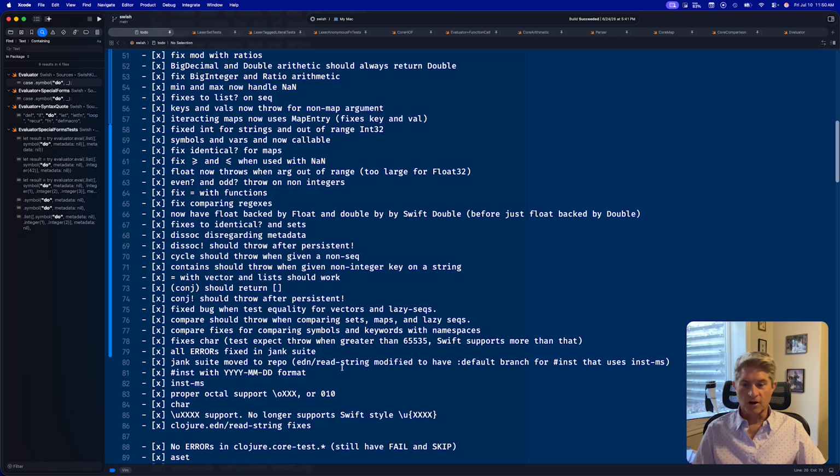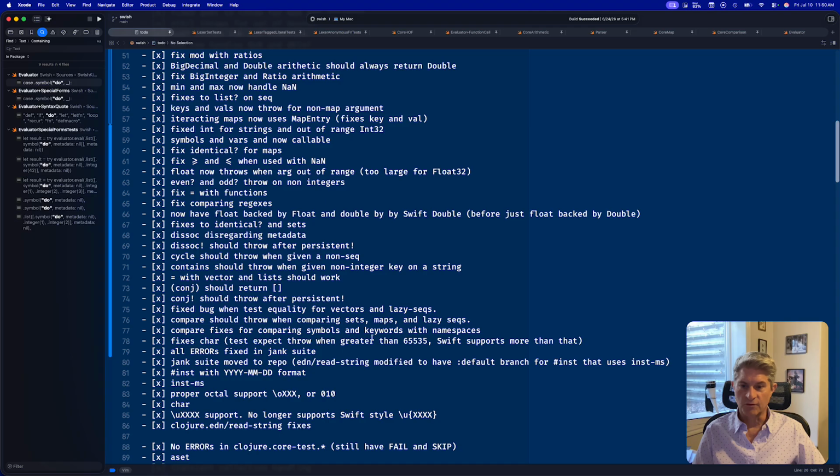We actually have our own copy of the Jank suite because we had to add some Swish branches for the reader conditionals, and also a default branch for the inst test that uses inst-ms, which is built into all Clojure core, so everyone should be using it. Like I said before, all errors are fixed in the Jank suite. We made some more fixes to char. Lots of the fixes had to do with throwing when given invalid arguments.